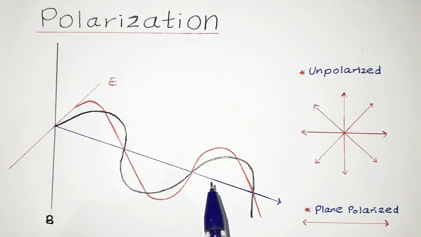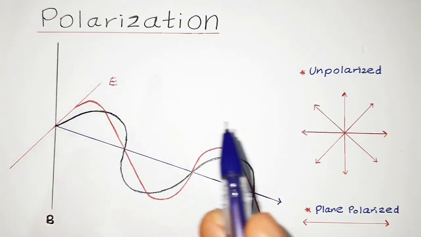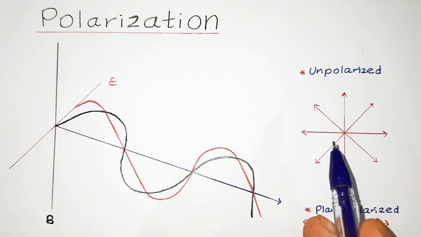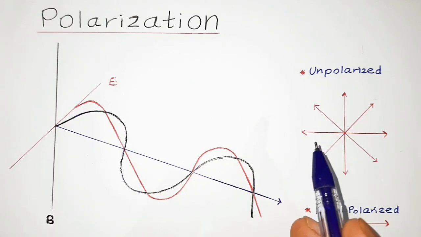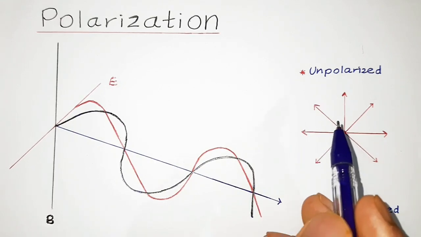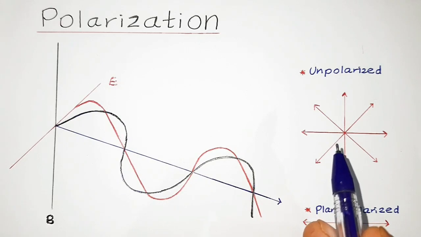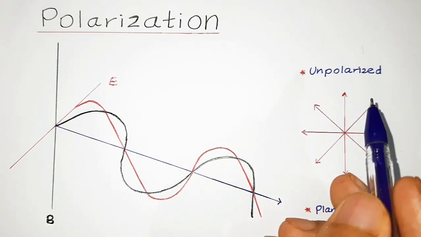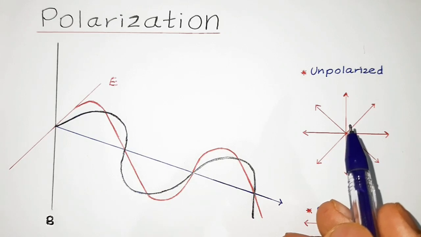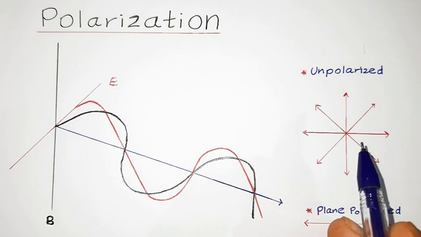Now let us take out the electric field, which is denoted in the red color. You will observe that it oscillates in all directions, which means it can oscillate up and down, back and forth, or in any direction. So this type of oscillation in every direction is said to be unpolarized. This is because the oscillation of the electric field is in every direction.